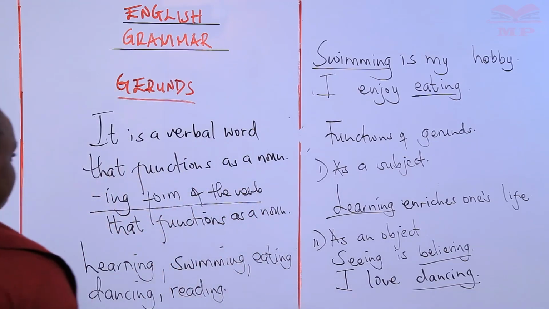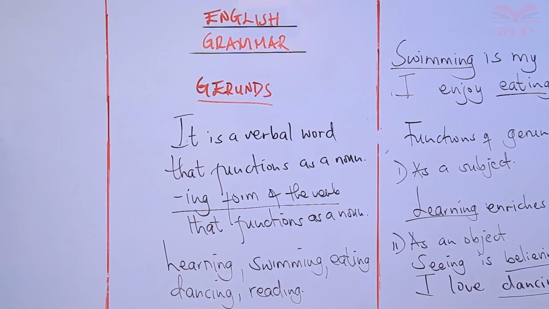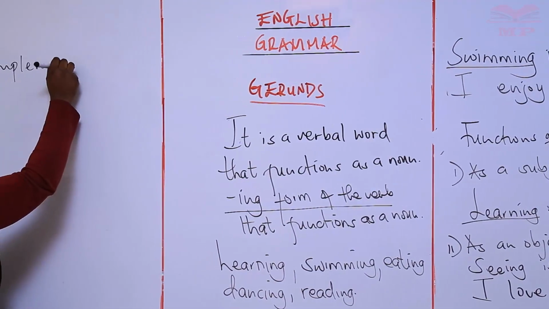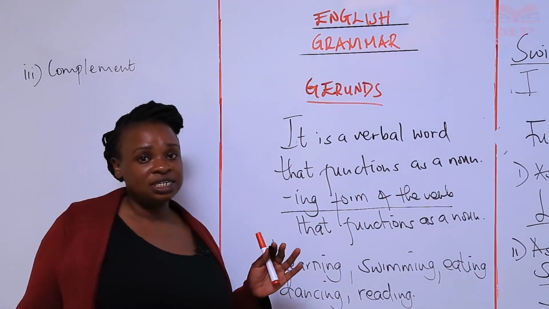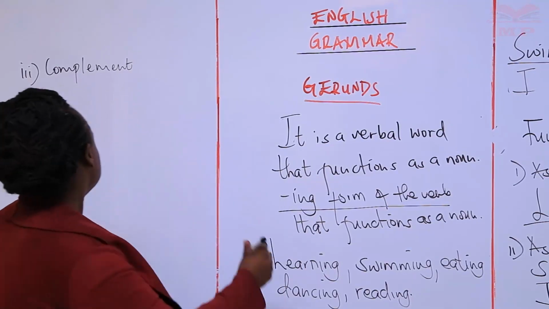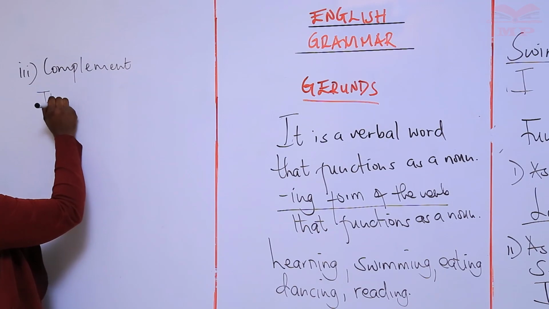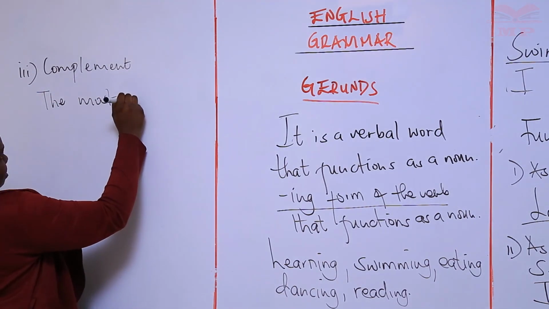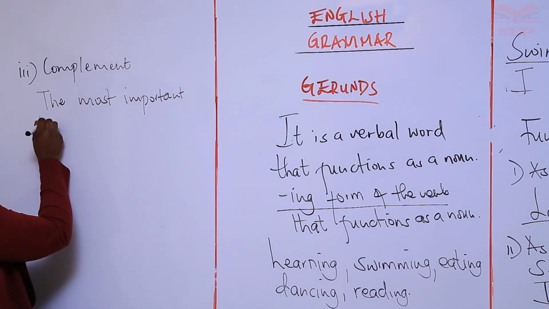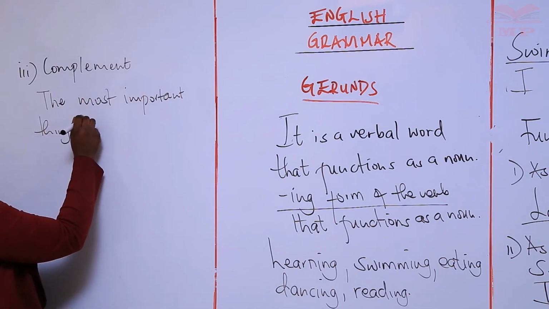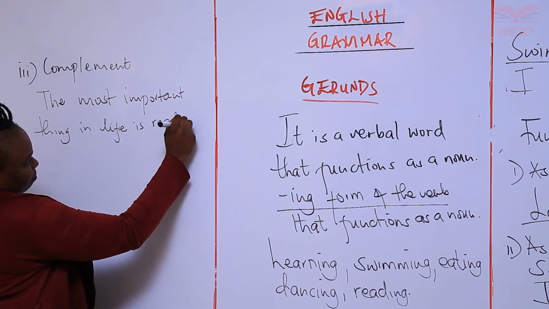And the third use is as a complement. Remember, we said a complement is a word that completes the predicate part of the sentence. So here we can have an example like: the most important thing in life is reading.